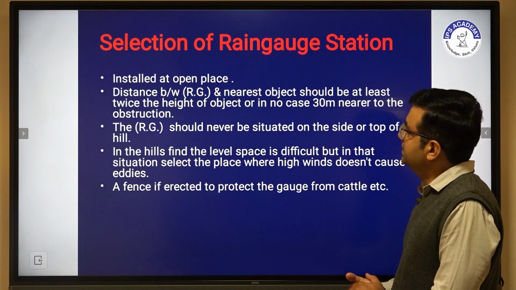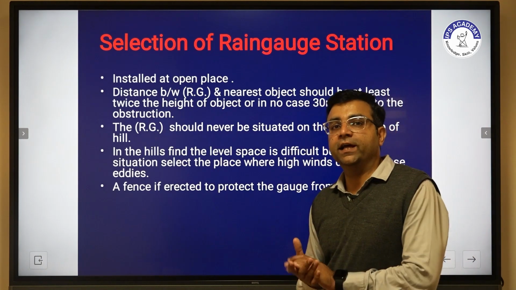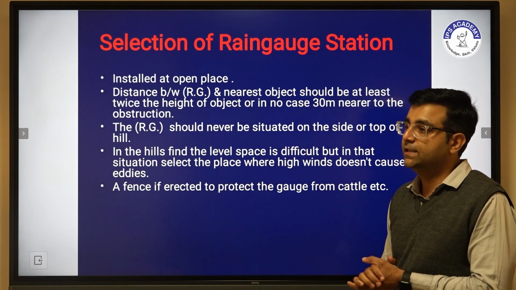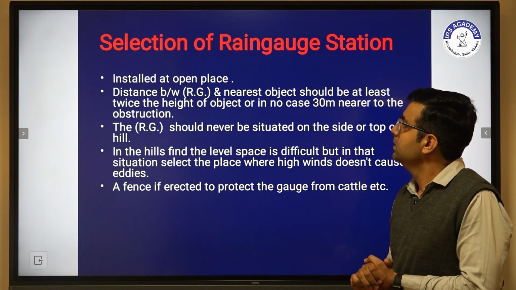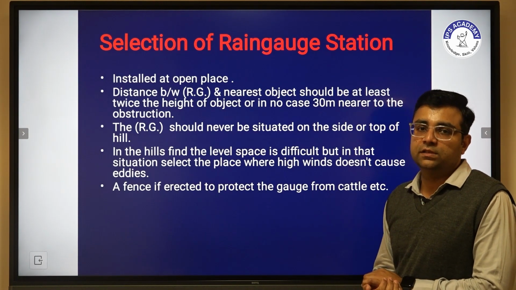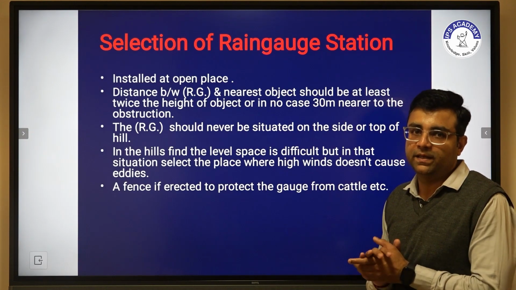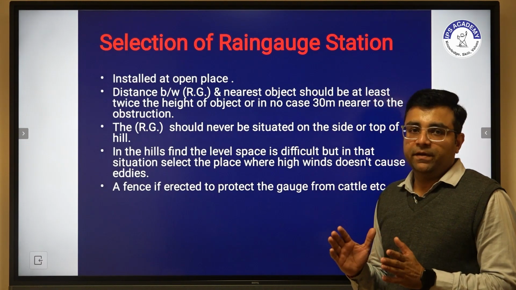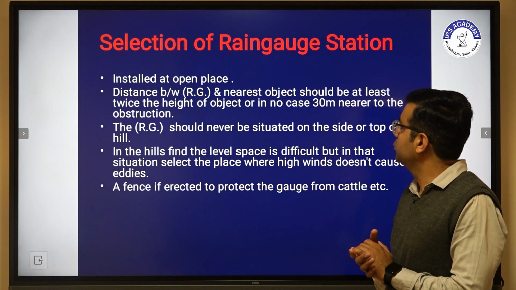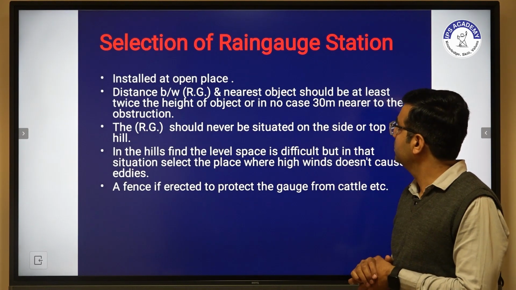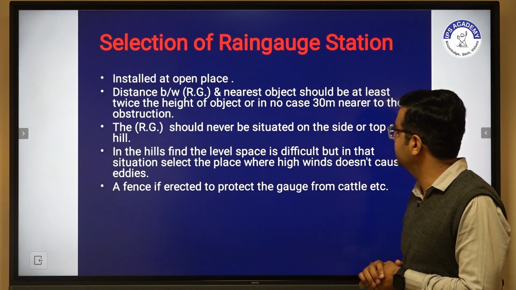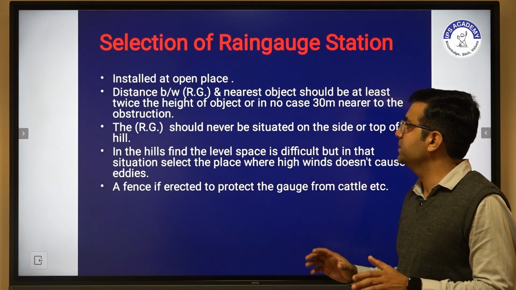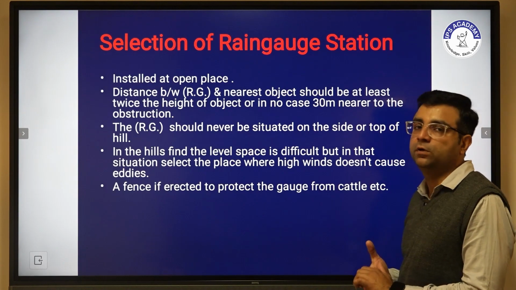Now another point of concern: we have four types of rain gauge available. Now we have to discuss selection, how we select the rain gauge stations. First, we have to install it only at an open place, not anywhere. The distance between the rain gauge and the nearest object should be at least twice the height of the object, and in no case nearer than 30 meters to an obstruction. The rain gauge should never be situated on the side, or at the top, of a hill.